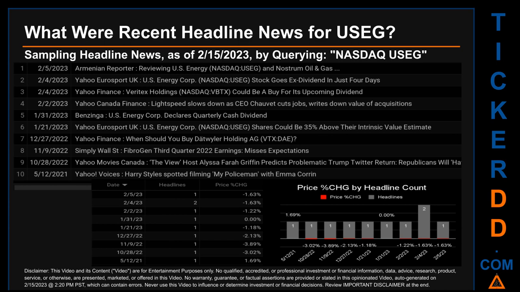Wednesday, November 9, 2022 was the day with the highest percentage change in price when we compare opening versus closing price for the ticker. The day saw a drop of -3.89% when USEG opened trading at $2.83 and closed at $2.72. There was one found headline when Simply Wall Street published the headline that read, Fibrogen third quarter 2022 earnings, misses expectations.